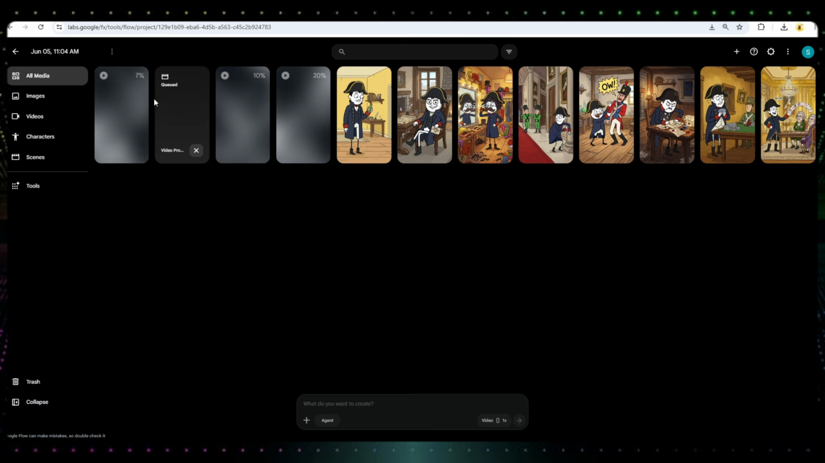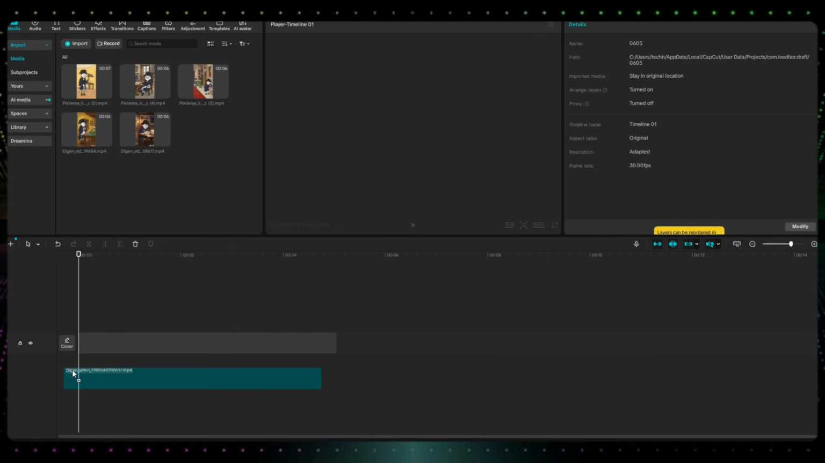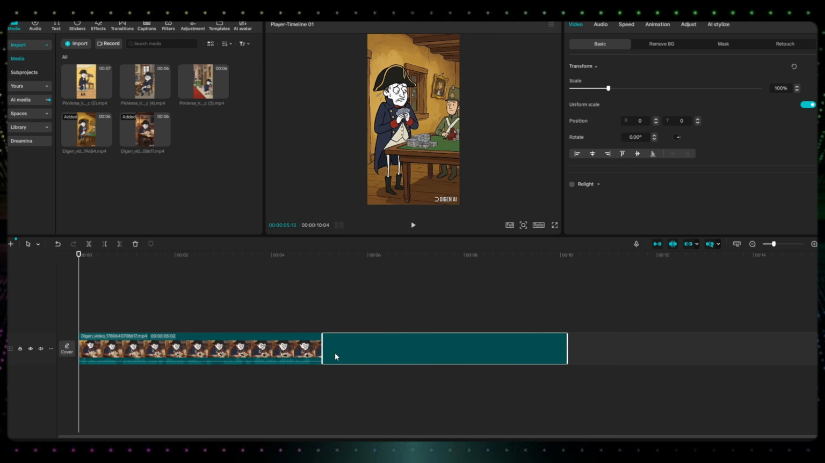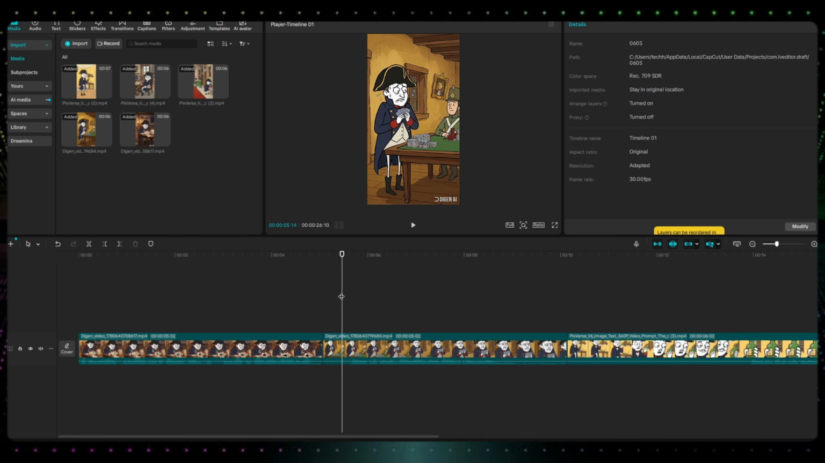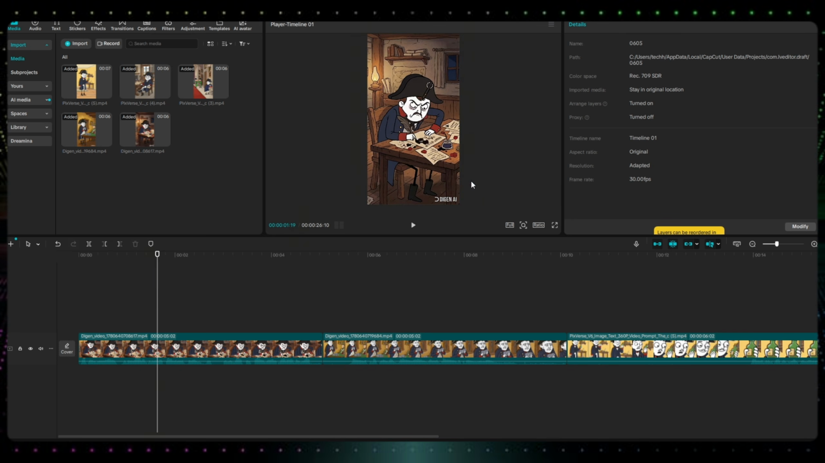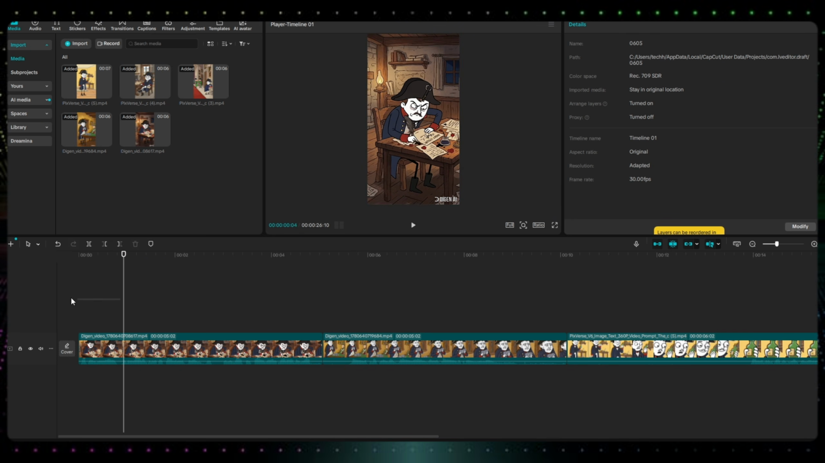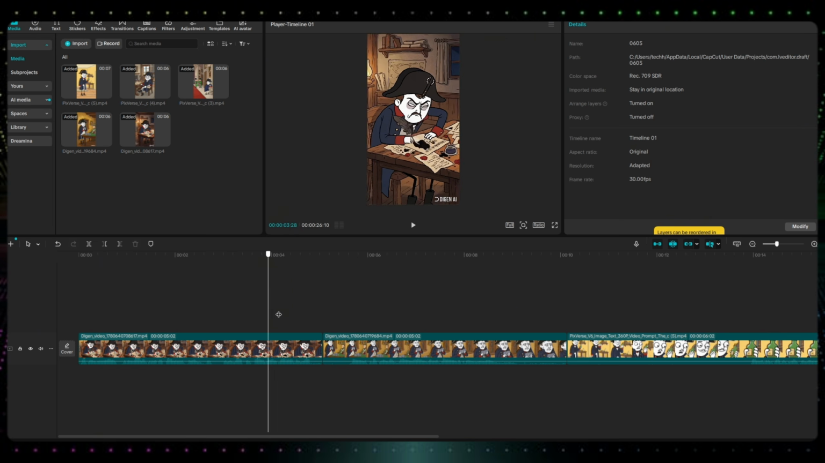Now that the video generation process has started, let's move on to the final step. Simply open CapCut. After launching the application, import all of the AI-generated video clips into your project. Once all the clips are uploaded, drag them onto the timeline and arrange them in the correct sequence. Next, select all of the clips together.